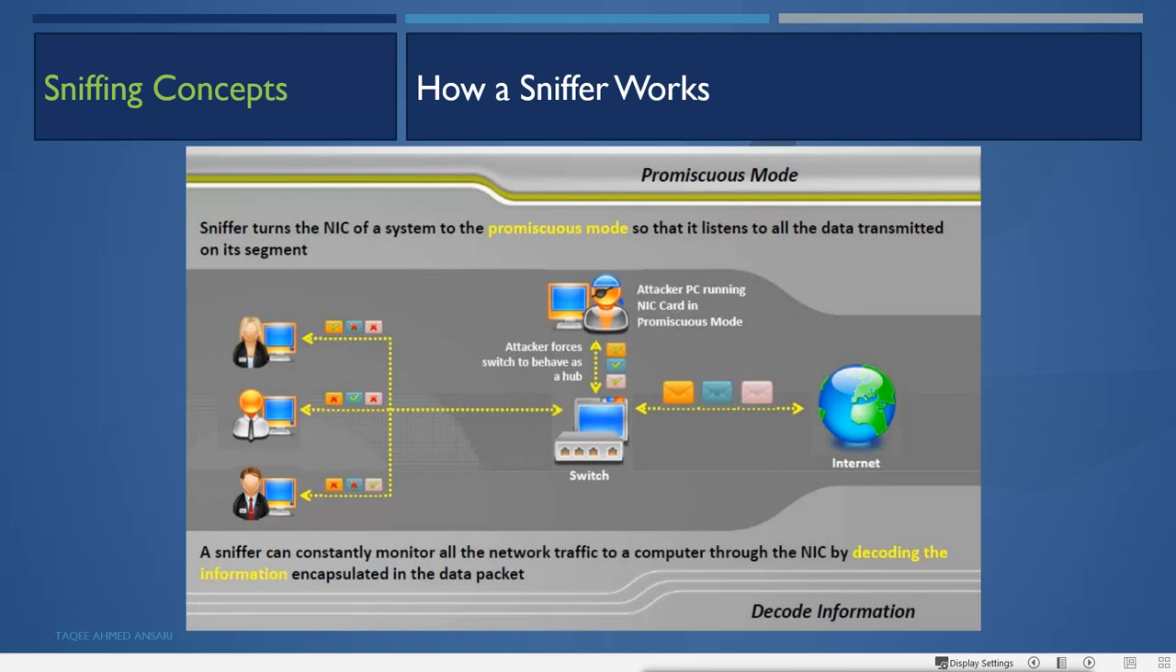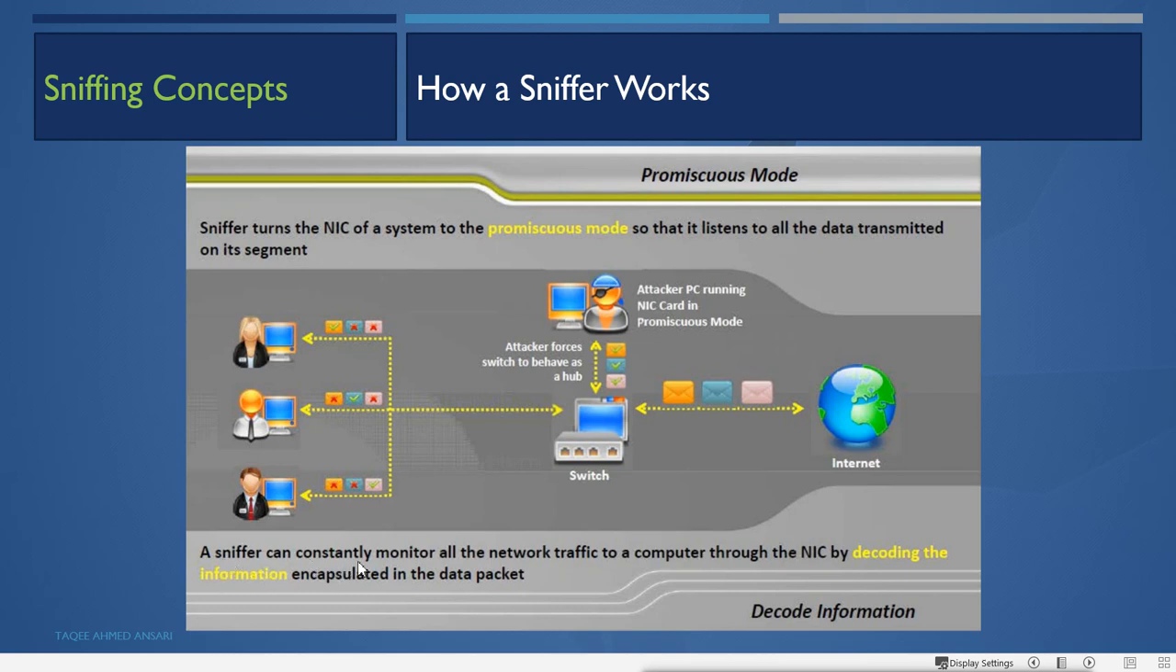Very simple, you have a user connecting to a server in the local network, or a user trying to go to the internet. So they are going through the switch and router to the internet connection. In between, the attacker PC is running the NIC card in promiscuous mode, and the attacker forces the switch to behave as a hub. Now there are different techniques which we can use to get the data. We will discuss that.